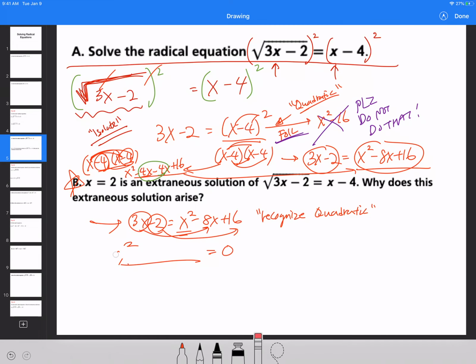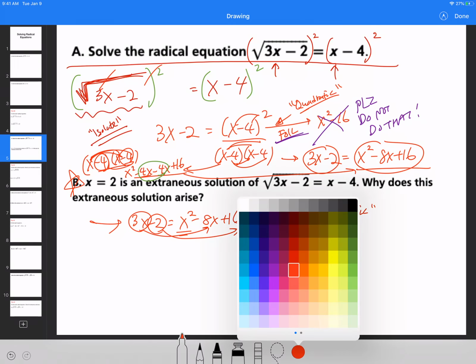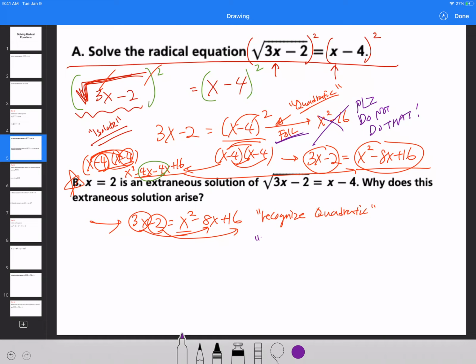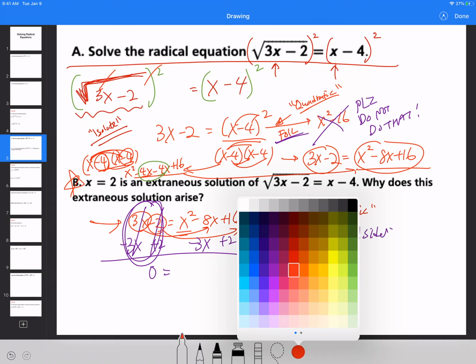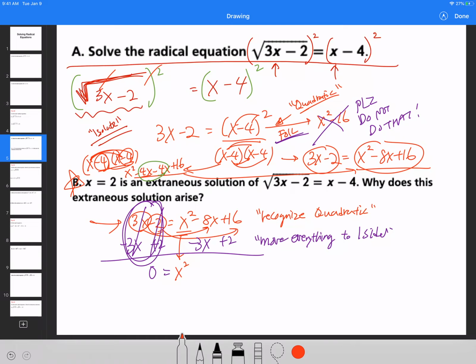Maybe if I erase this, you'll understand it a little better. What I'm going to do is move everything to one side. So I'm going to subtract the 3x on both sides, and add the 2 on both sides, and they will cancel each other out. So this entire side will be 0. And on the other side, the x squared comes down. Negative 8x minus 3x is minus 11x. This is plus 18.